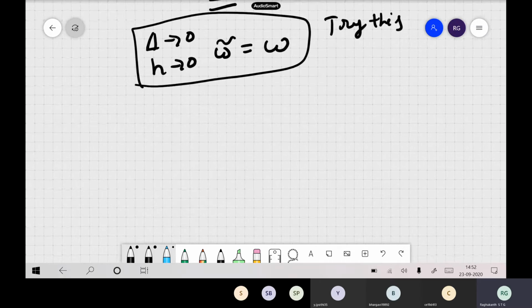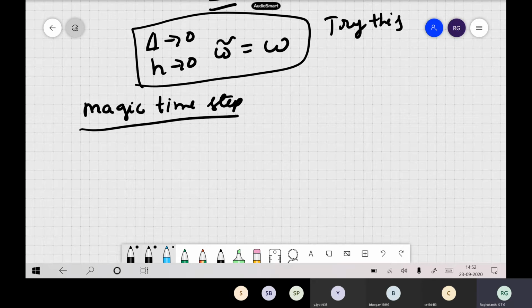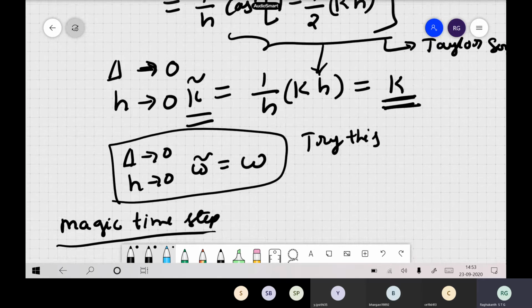Now here one more thing we can see. One is what we call the magic time step. There is some magic thing here. You followed, right? There is one interesting time step here, which we call a magic time step also. So what is that time step? Your delta x is the same as c times delta t, or if you write in terms of h, h is c times delta. So which means h is equal to c times delta.